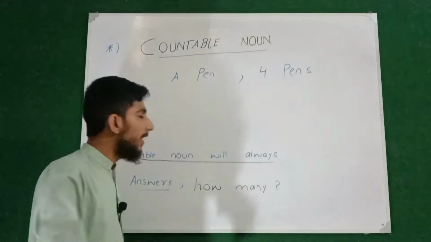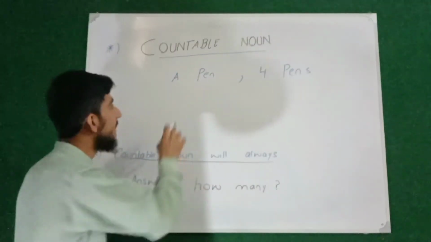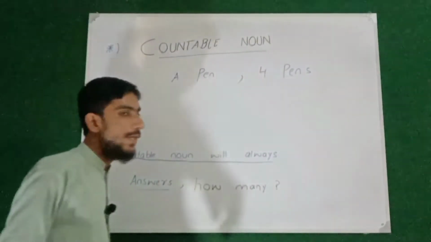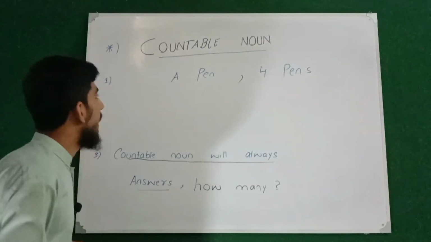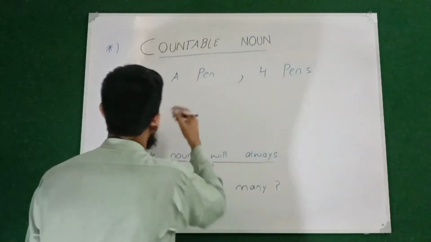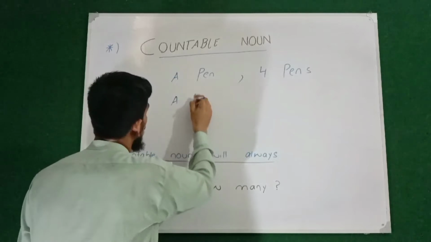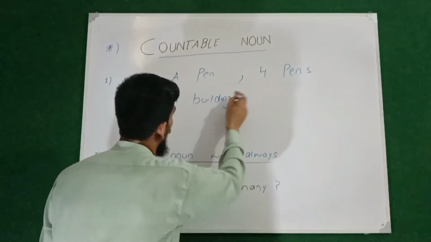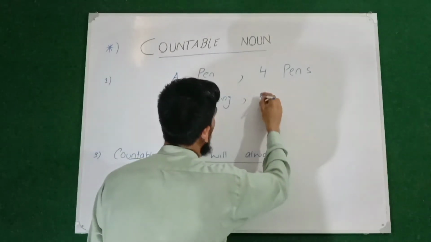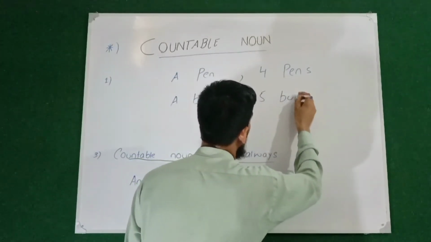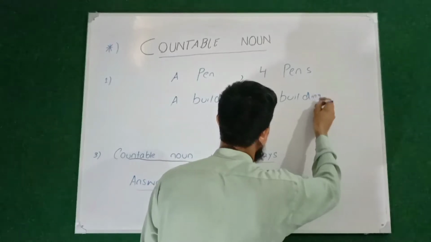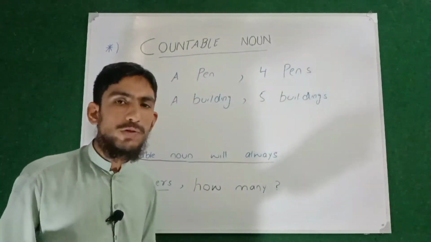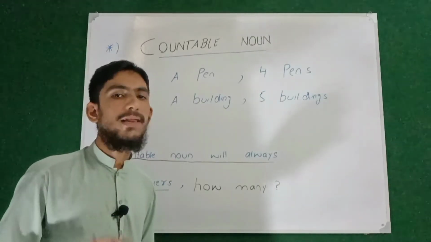As I mentioned in this video, the countable noun exists both in the singular form and also in the plural form. So I can also give you another short example: a building, or we can also say five buildings. So in short, we have learned that the things which we can count fall in the category of countable noun.